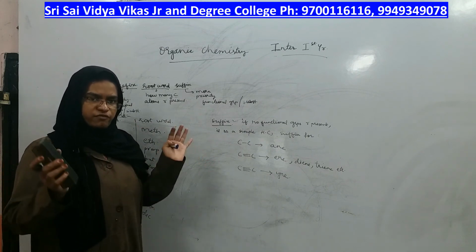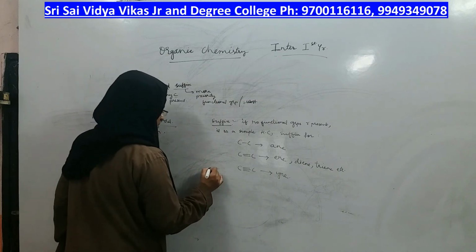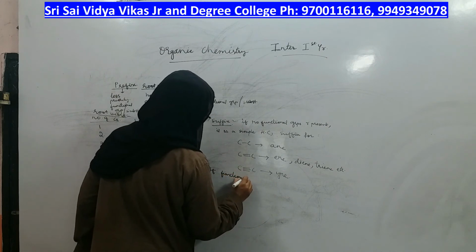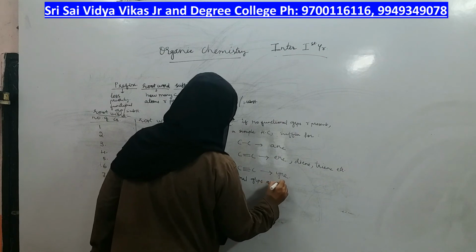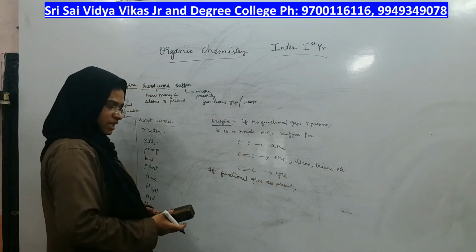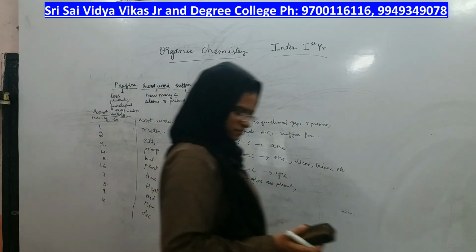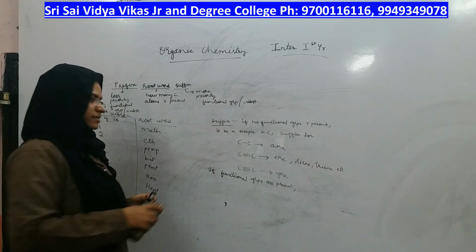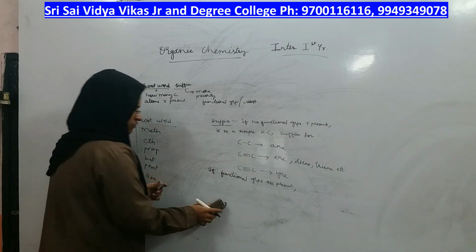So we will cover simple hydrocarbons first. If functional groups are present, for which functional group what is the suffix, we will see.